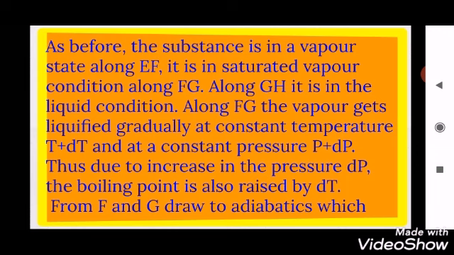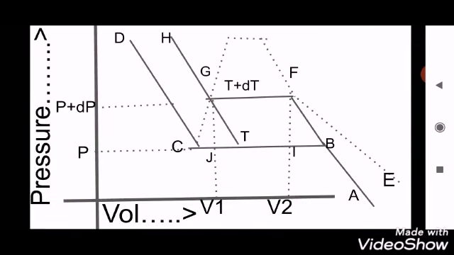In a similar way, in the isothermal EFGH, the substance is in the vapor state along EF. Here you can observe the graph. Along EF, the substance is in the vapor state, and it is in the saturated vapor condition along FG.